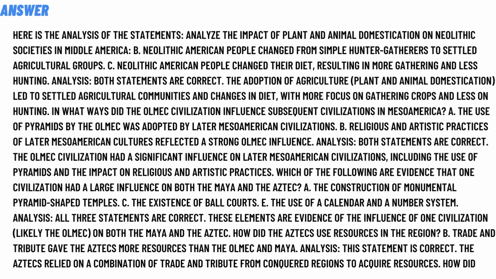Which of the following are evidence that the Olmec civilization had a large influence on both the Maya and the Aztecs? Option A, the construction of monumental pyramid shapes; option C, the accents of bars; option E, the use of cylinders and the number systems. Analysis: all the statements are correct.